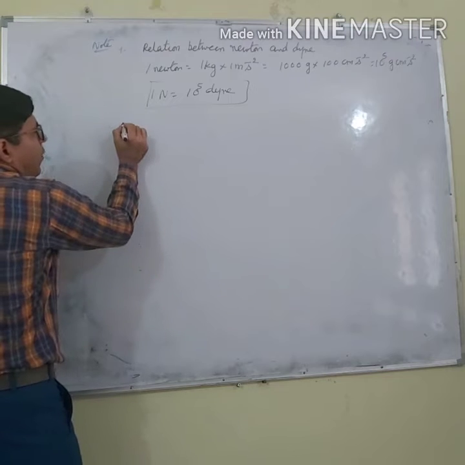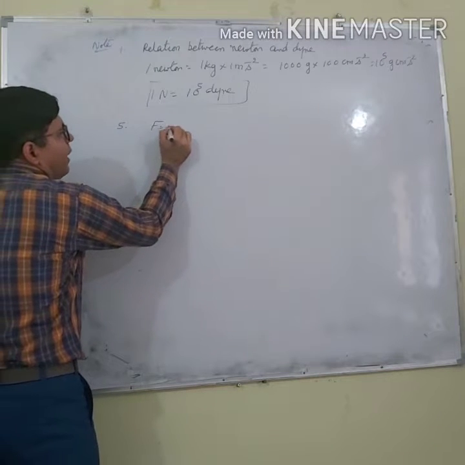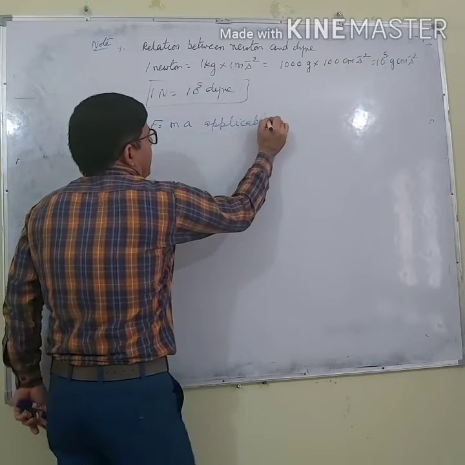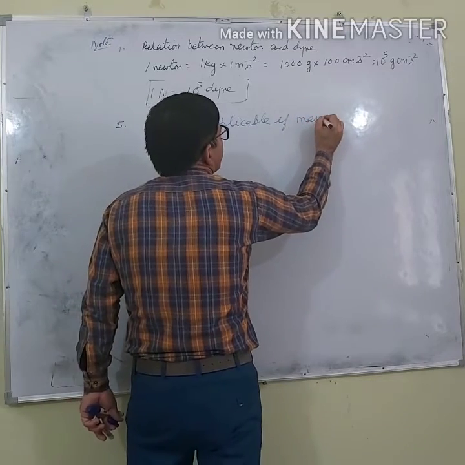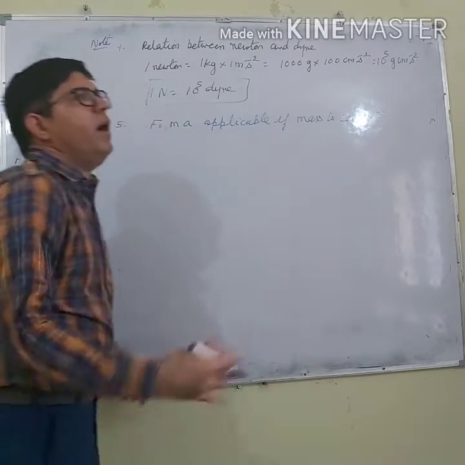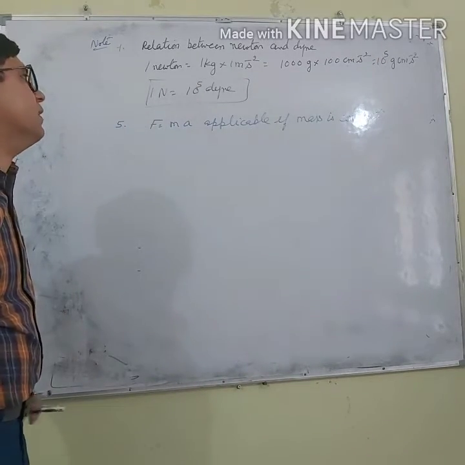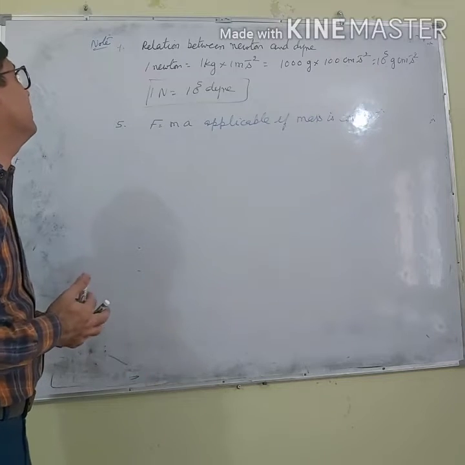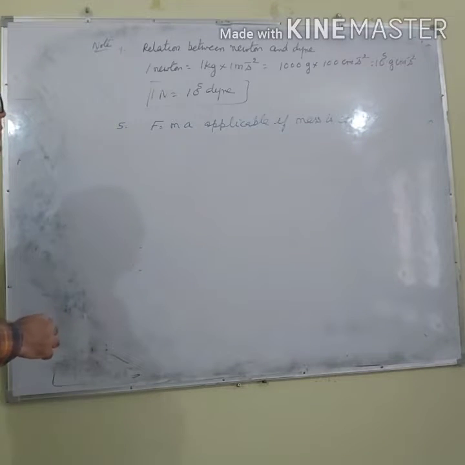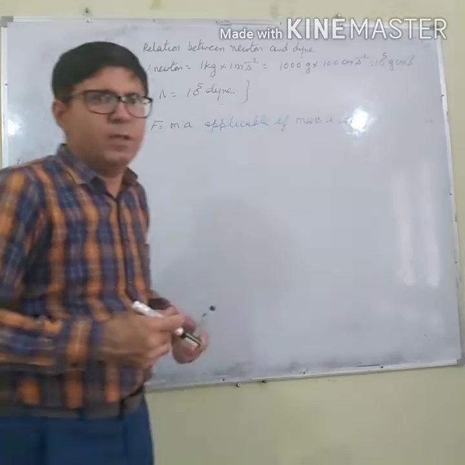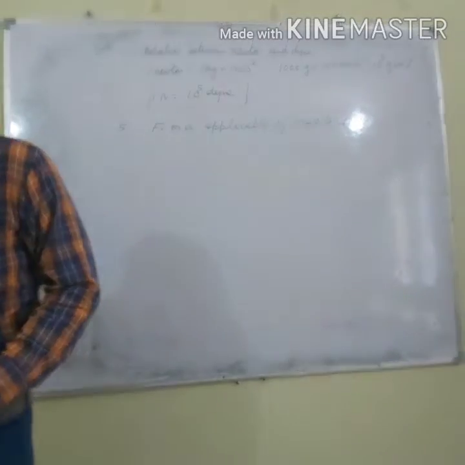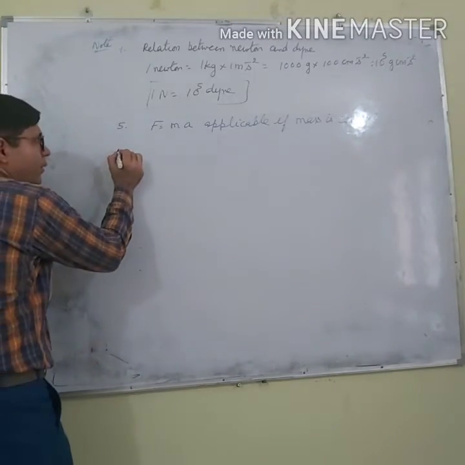Point number 5. F equals ma is applicable if mass is constant. If mass is not constant, then this equation is not applicable. Right? Okay, 5 points are sufficient for Newton's second law of motion. Now, let's do the 6th point also.